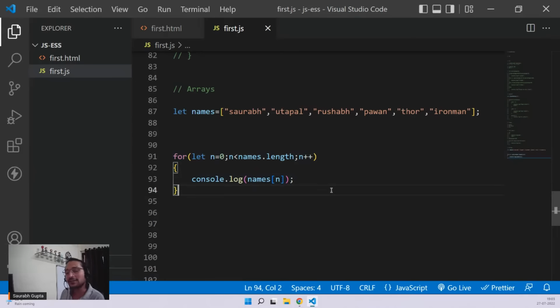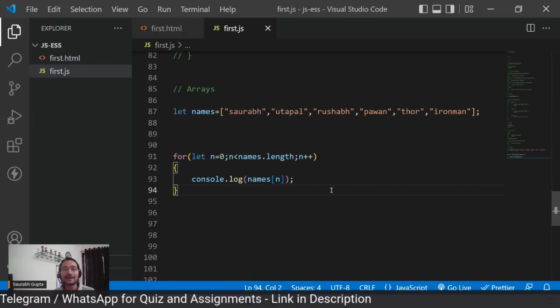But now, if you're in JavaScript, a lot of times you might also not be using for loop. There are a few advanced looping functions also available, like map and for each. I cannot show you everything because we don't have that much time, but at least I'll show you one function. But before that, we have to understand something called functions. That's why I'm waiting for that topic. Once we are done with functions, then we can move ahead, and I can show you either for each or map, any one of that. Don't worry.